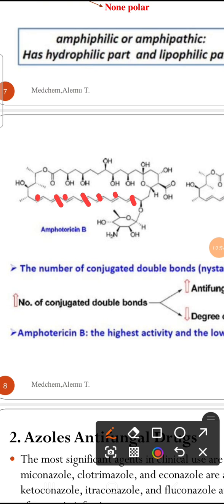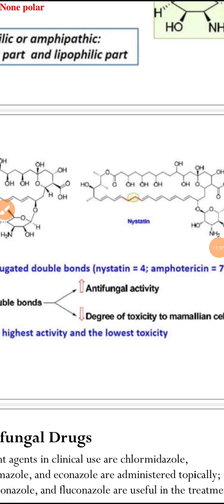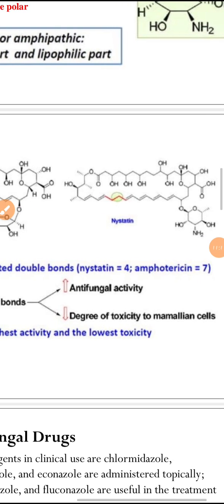Therefore, for polyene antifungal agents, increasing conjugation will increase potency and decrease the toxicity or side effects, mainly in mammalian cells.